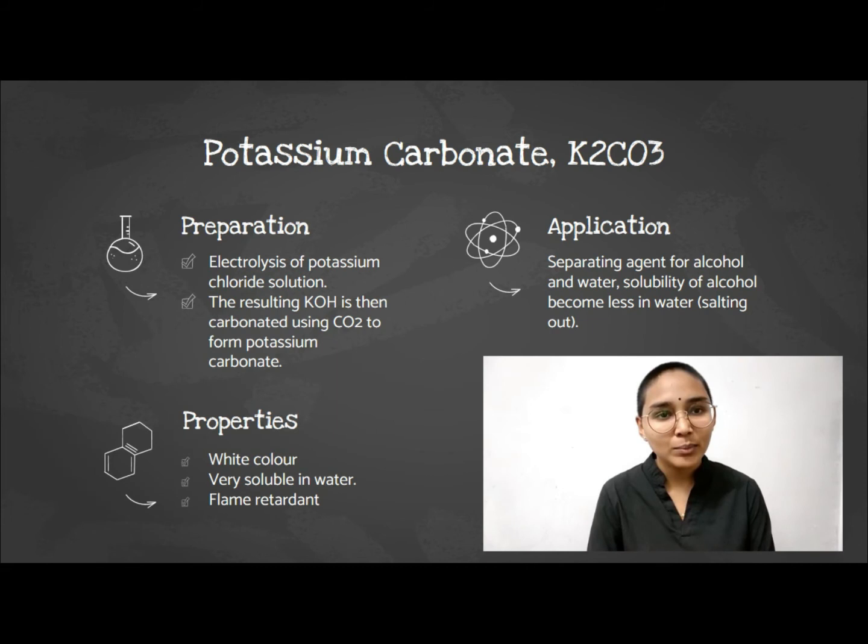The properties of potassium carbonate are that it is white in color and very soluble in water. It acts as a flame retardant, which leads to its application as a fire extinguisher. Another application of potassium carbonate is to separate alcohol and water. The solubility of alcohol becomes less in water. This process is called salting out.